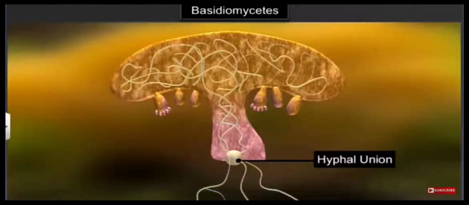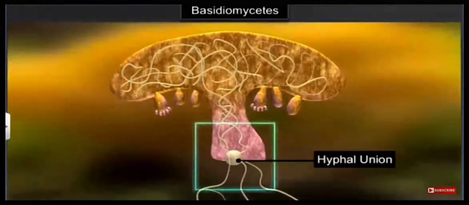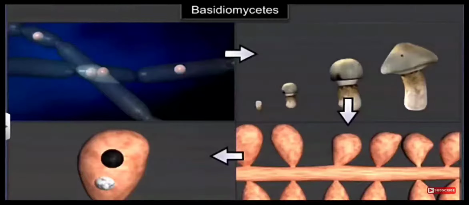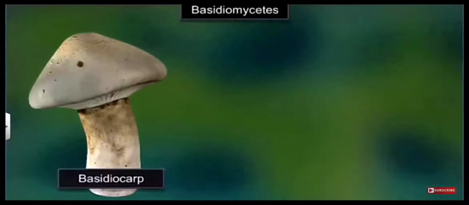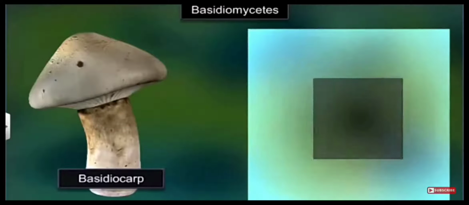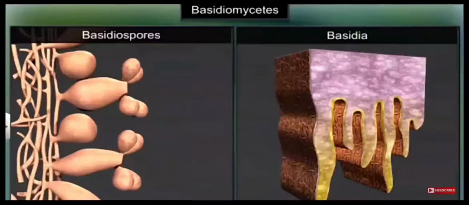But sexually, you must have seen mushroom. It's a basidiocarp, and that results in the formation of basidiospores. These basidiospores are the sexual spores. After dikaryophase, they just grow up and produce the basidiocarp. So the mushroom which we eat is a basidiocarp, and on the lower side of this basidiocarp you can see the basidia having basidiospores.